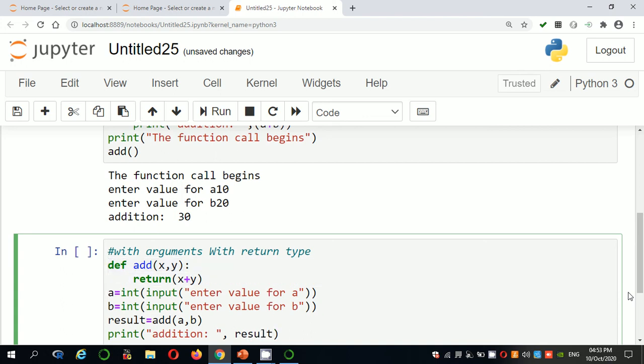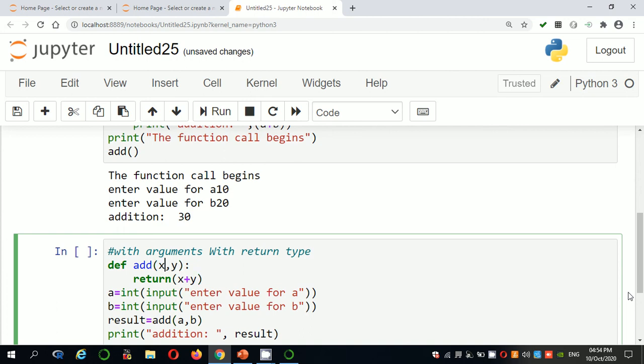After the definition, the statements that come after it, the control execution starts here. That is reading of a value, reading of b value. Here add of a comma b. That means the a value is stored in x and the b value is stored in y. So a value is the actual parameter and x value is the formal parameter.